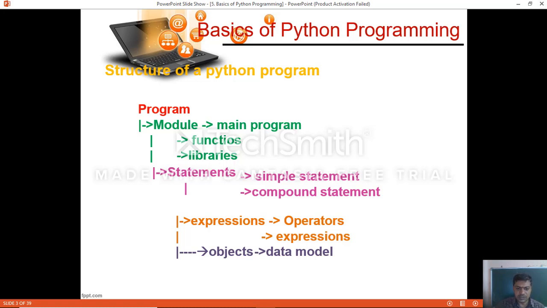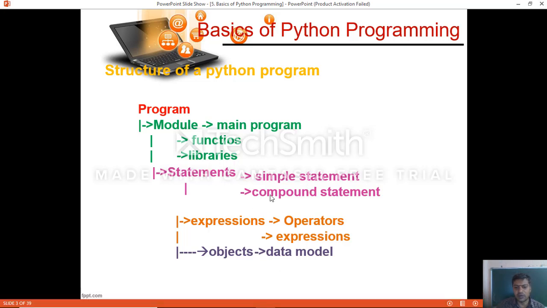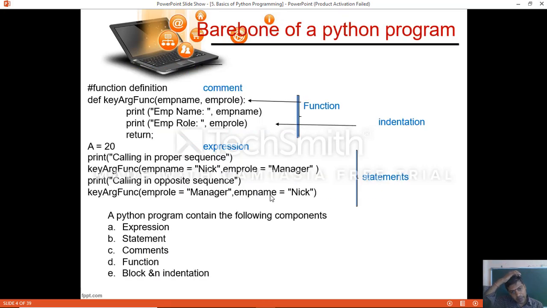Now the general statements: simple statements and compound statements, which follow indentation, along with an explanation of how to follow the indentation. Then expressions: what is an expression, what is an operator? Step by step we will see how to create objects in Python. So this is the barebone of a Python program, the different levels of its structure, and now how a Python program can be defined.